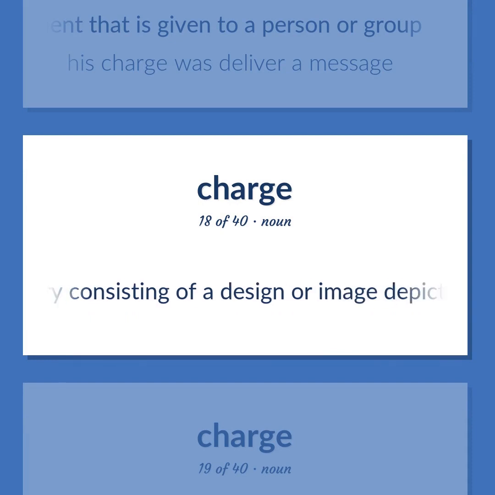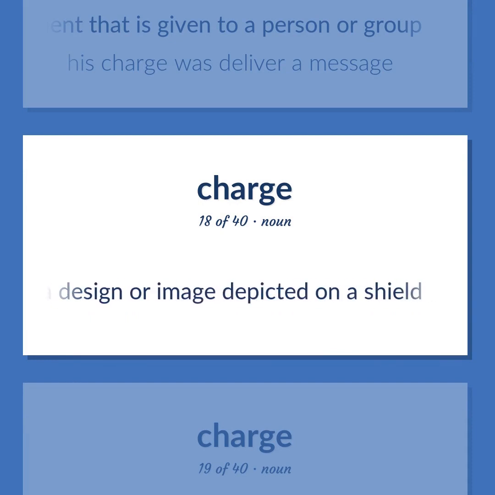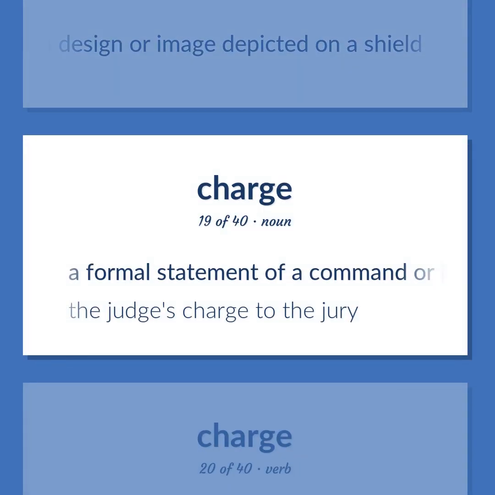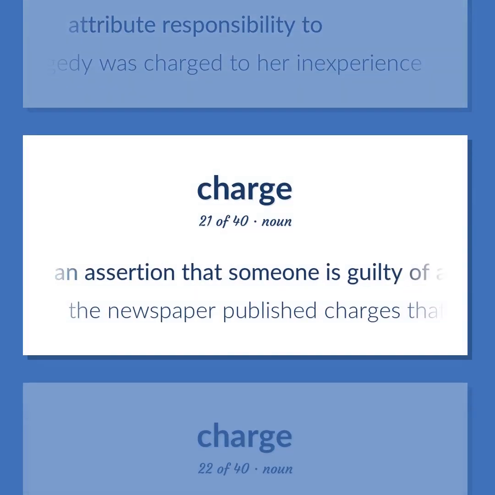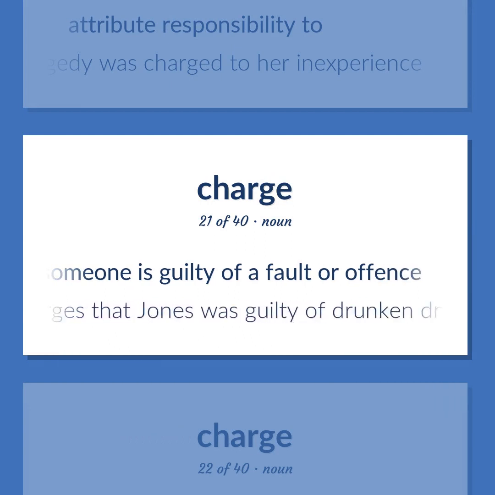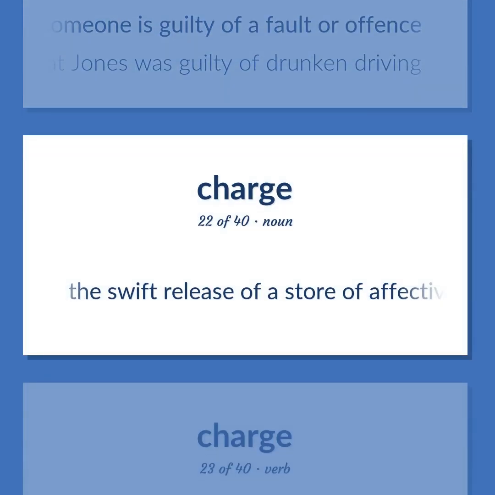Heraldry consisting of a design or image depicted on a shield. A formal statement of a command or injunction to do something. The judge's charge to the jury. Attribute responsibility to. The tragedy was charged to her inexperience. An assertion that someone is guilty of a fault or offense. The newspaper published charges that Jones was guilty of drunken driving. The swift release of a store of effective force.